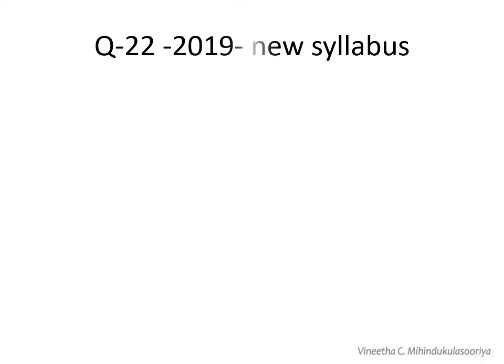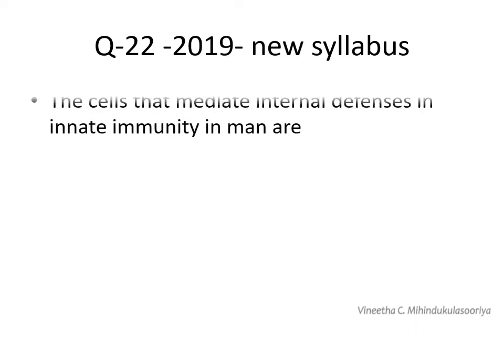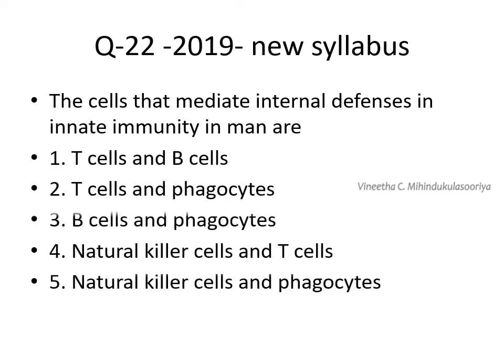Question 22, 2019, New Syllabus. The cells that mediate internal defenses in innate immunity in man are: T cells and B cells, T cells and phagocytes, B cells and phagocytes, natural killer cells and T cells, natural killer cells and phagocytes.